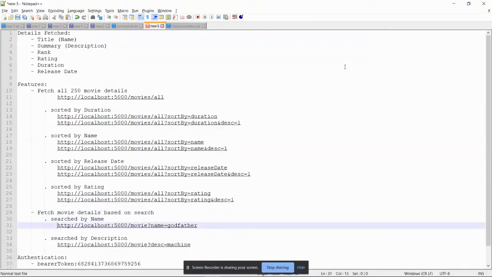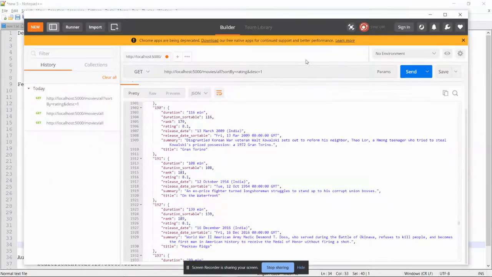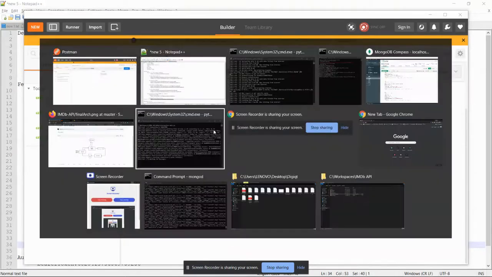Same way you can search by actual movie name, or you can search by the actual description of the movie. You do not have to provide the entire description. You can provide just one word. And what it will do is check the database. It will see in any of the movies, do I have this word in my description? And it will send you the response according to that.